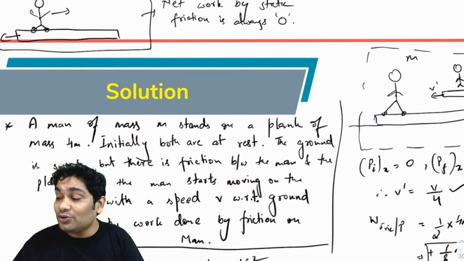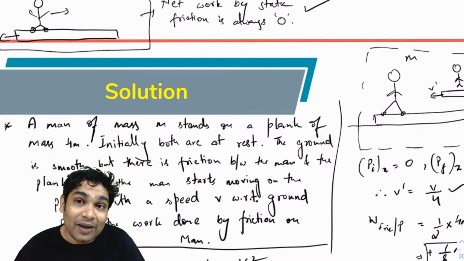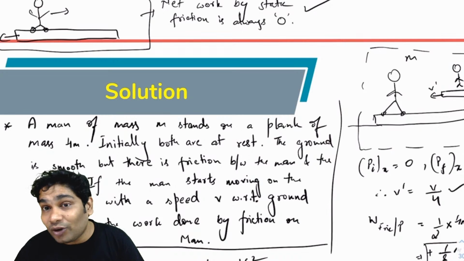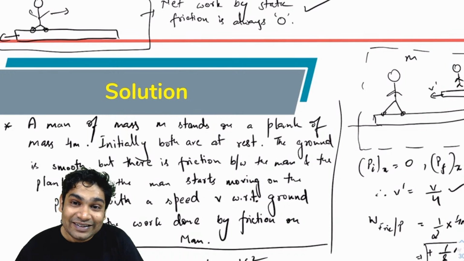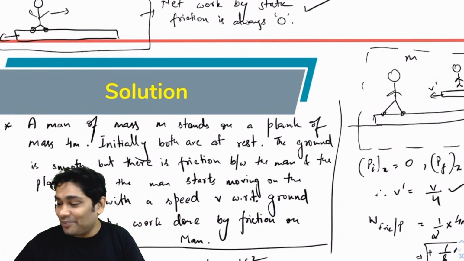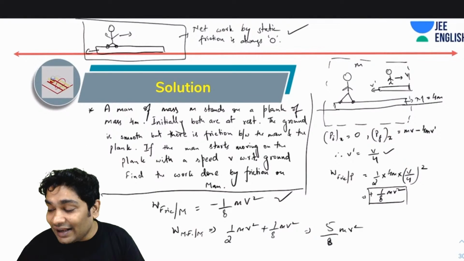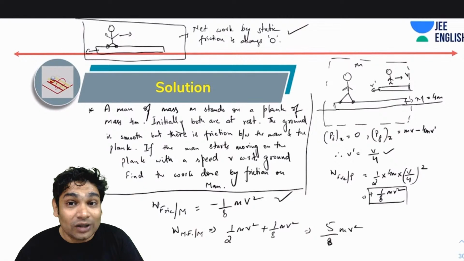Why? Because we are using this logic: the net work by static friction is always 0. Again, I'm not going to prove that here for class 11 students. Maybe I'll prove it later, but I'm not proving that right now because that does take some time. So using that, I get the work done by friction on the man is minus 1 over 8 mv square.